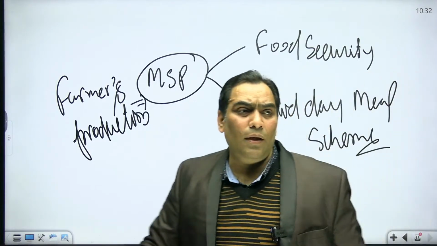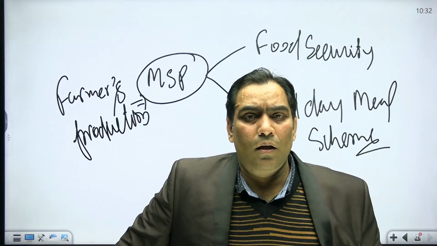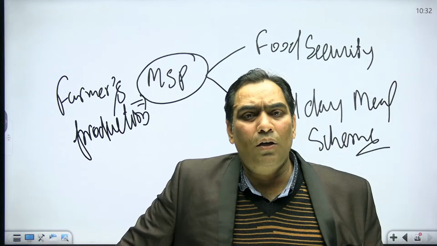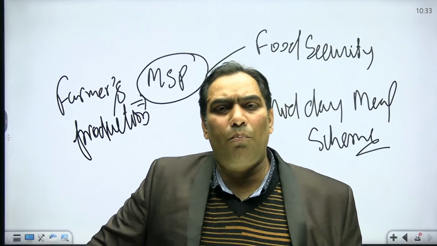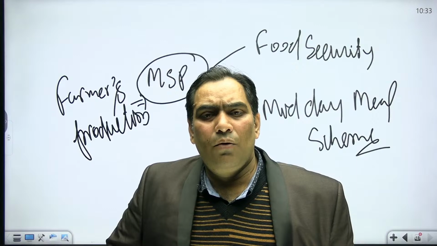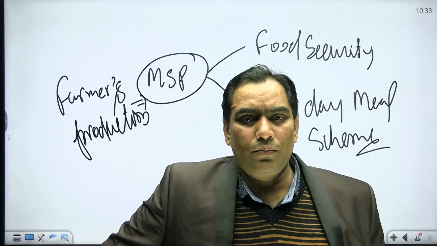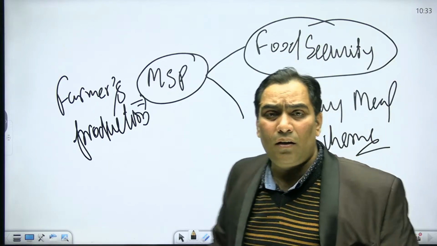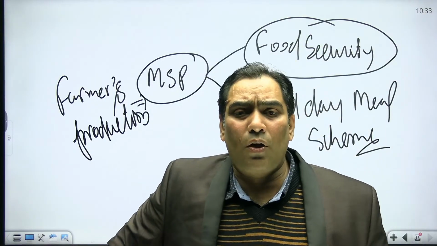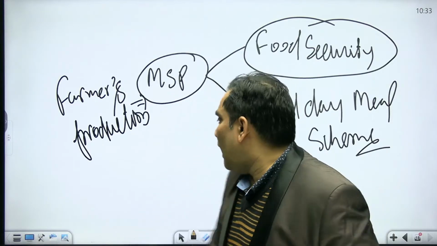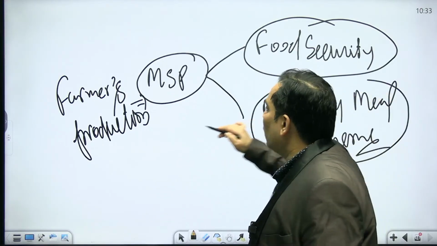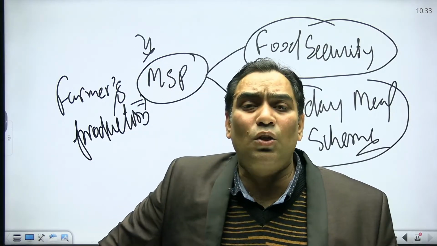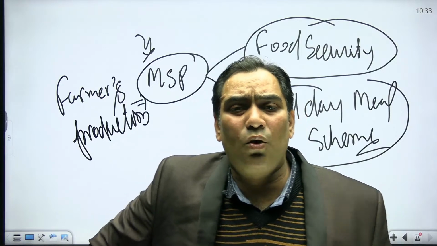I just want to say that we are running food security just to reduce the multidimensional poverty. Not only this, we are also running the midday meal program. We are able to have the food security act and run the midday meal only when there is MSP, because it gives assurance to the farmers.